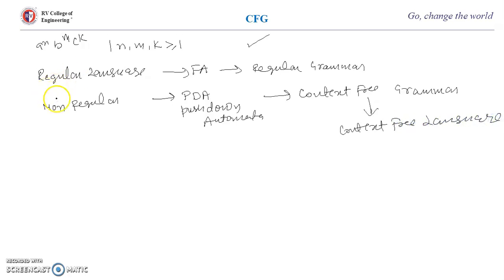So for a non-regular language the machine is push down automata and the grammar is context free grammar.